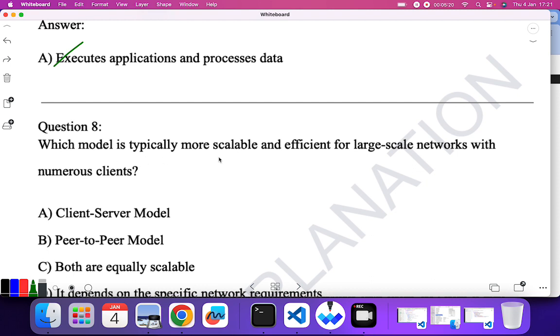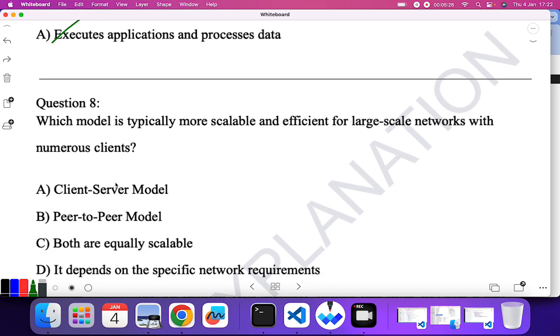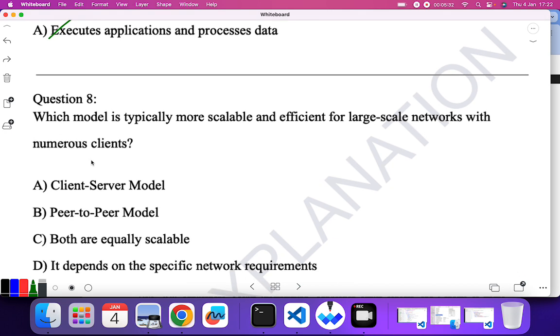Which model is typically more scalable and efficient for large scale network with numerous clients? Here, if there are numerous clients, we have to control numerous clients in a large network. So client server model is the best option because it is very easy to manage.